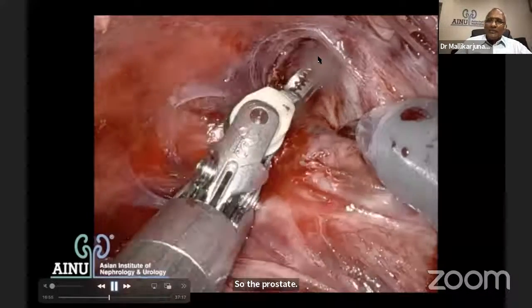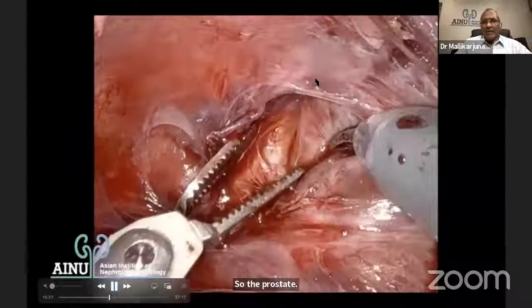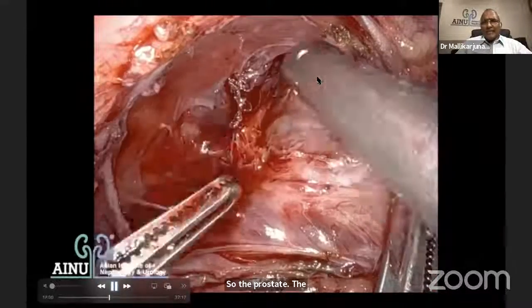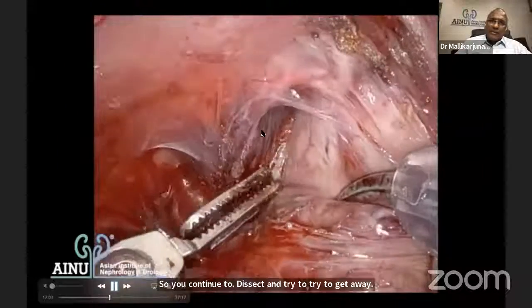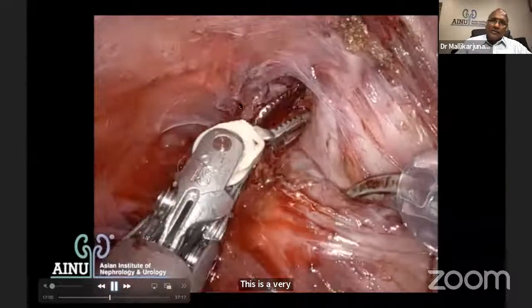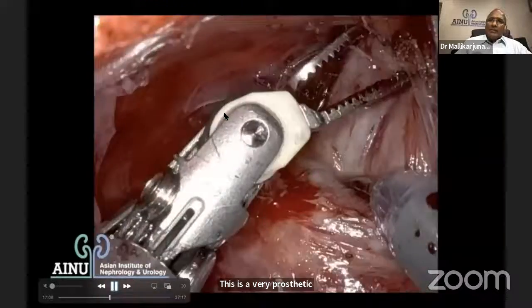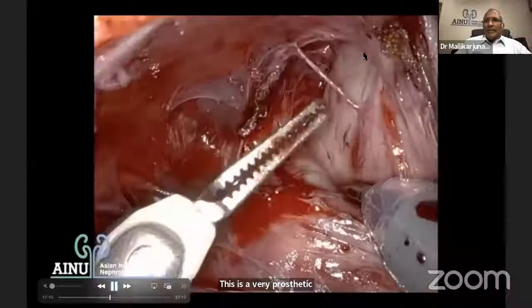So dissect the apex of the prostate. You know how the apex is there on an MR. So you continue to dissect and try to get away. This is the periprostatic tissue which is there, trying to get away all the tissues next to the prostate to the lateral pelvic wall only. So that is the apical dissection, what is happening.